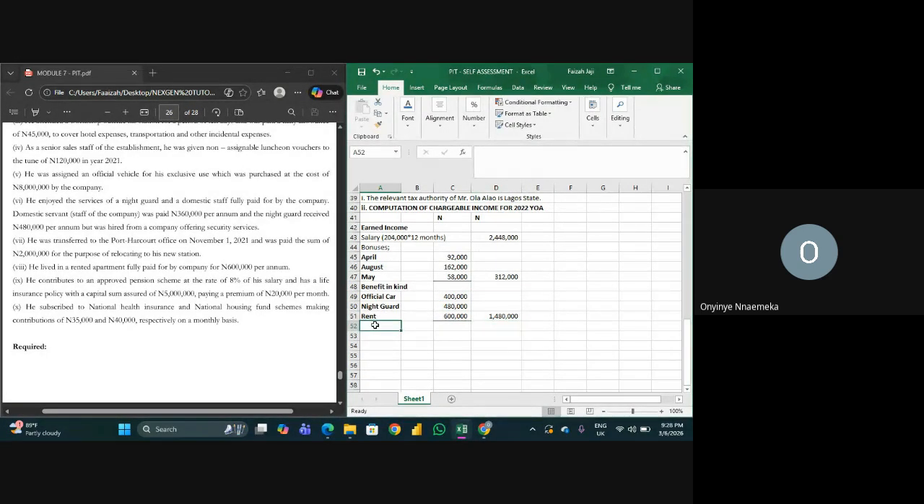So then we have the gross emoluments, which will be equal to the addition of the earned and unearned income. The video is about earned income, everything is earned income. So then what do we have again? Tax exempt. The first tax exempt item we have here is the pension.